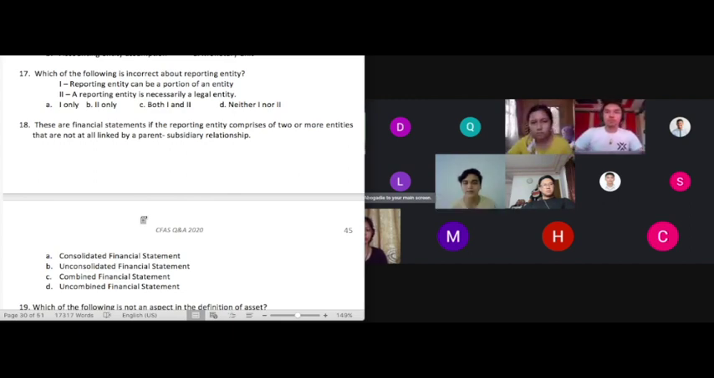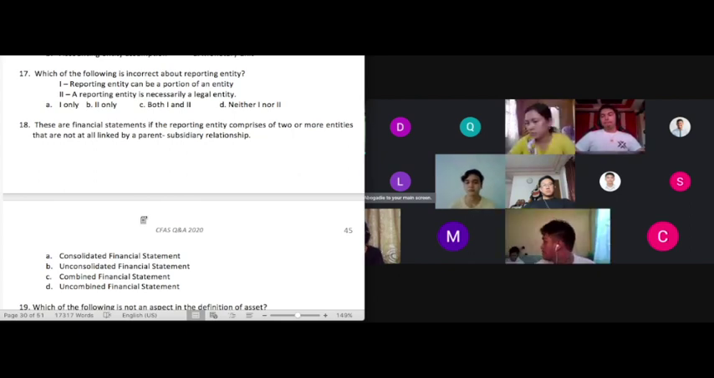Okay, that's explicitly stated in the framework, class. You may be considered as a reporting entity. You may be an entity that will require preparation of financial reports without being considered a legal entity. What do we mean by legal entity, class? Those that are recognized by law to be a separate entity. Sole proprietorships, businesses of single persons, do not have separate personality, class.